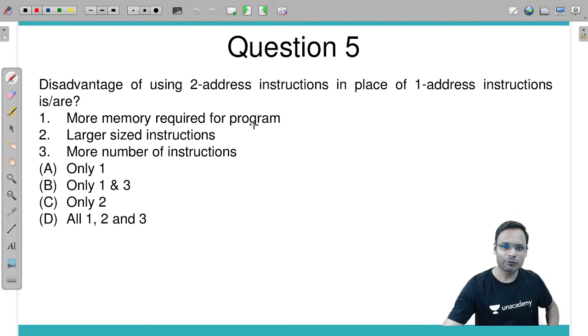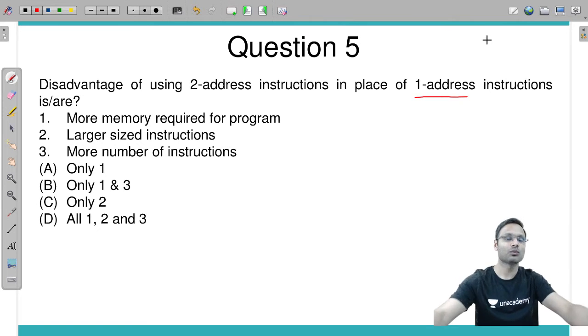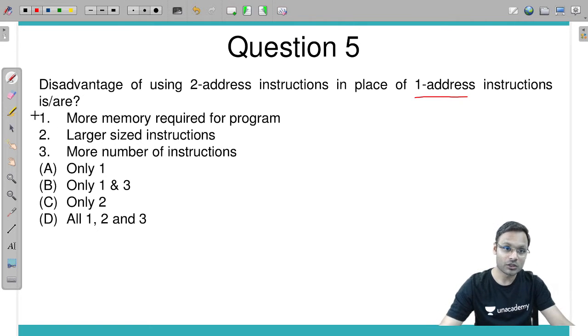More memory required for the program? No. As compared to 1 address instruction, 2 address instructions will not require more memory. 1 address instructions will require more memory just because so many instructions will be required for the program. So this is wrong. No, it's not a disadvantage as compared to 1 address instruction.